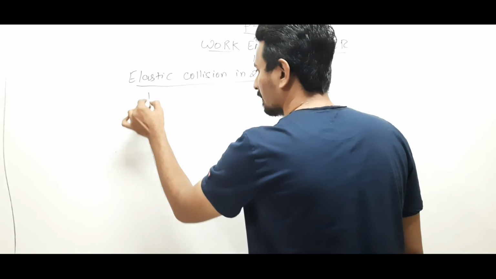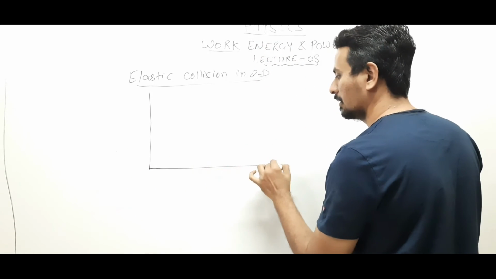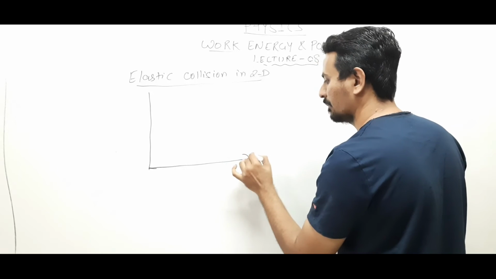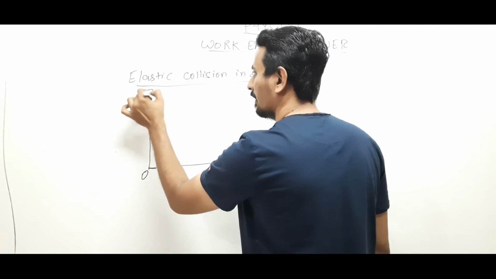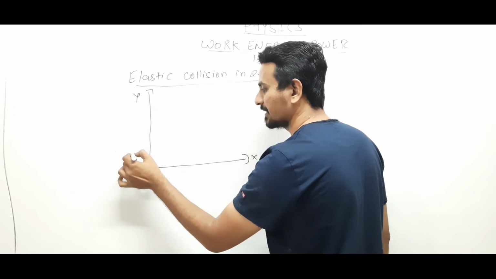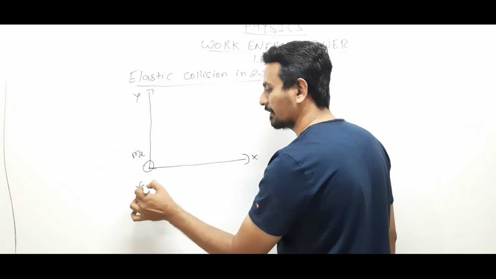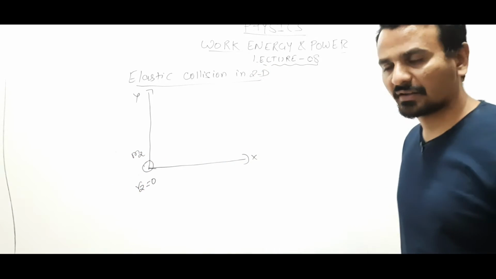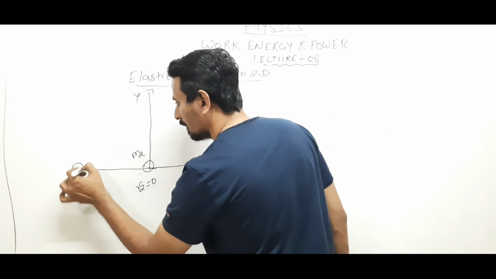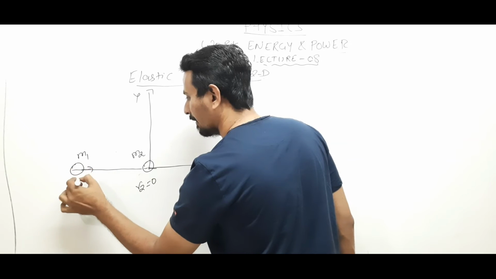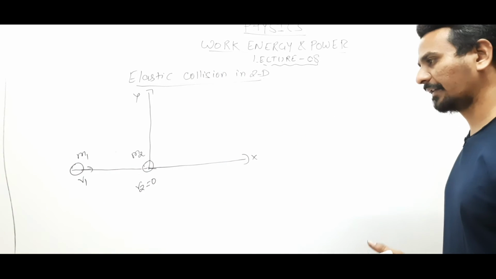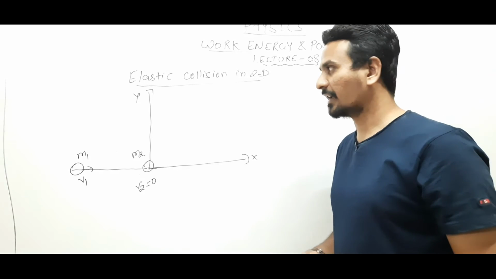Suppose this is x, y, and let us say one body of some mass m2 is at rest. So v2 is 0. Let m1 with velocity v1 collide with m2, another particle which is at rest. Now the collision is in two dimensions.